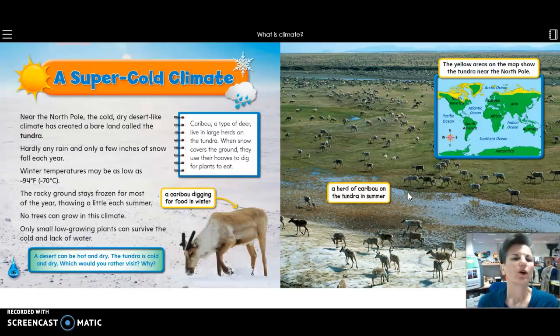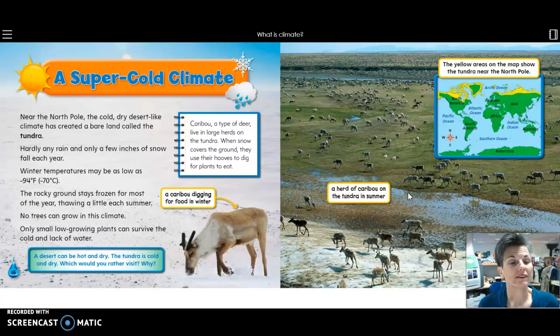A super cold climate. Near the North Pole, the cold, dry desert-like climate has created bare land called the tundra. Hardly any rain and only a few inches of snow fall each year. Winter temperatures may be as low as minus 94 degrees Fahrenheit. That is crazy cold, right?